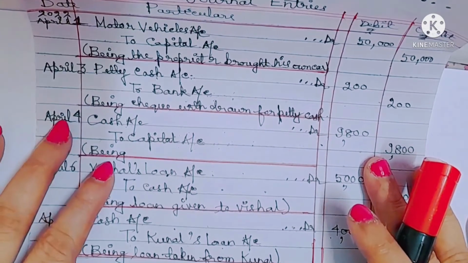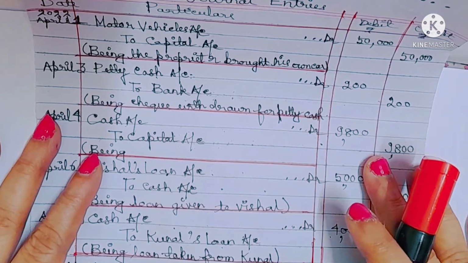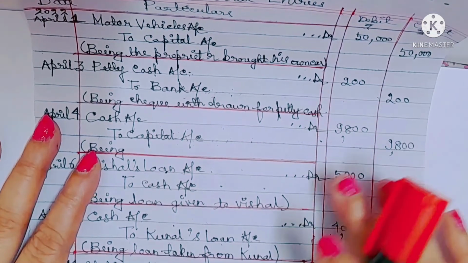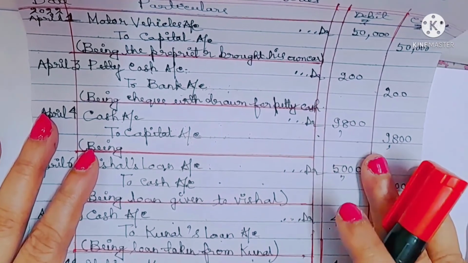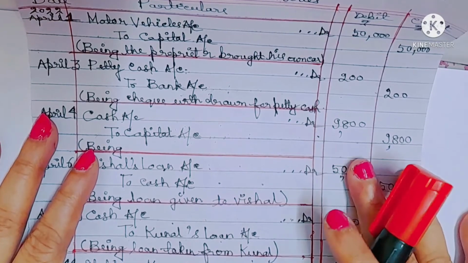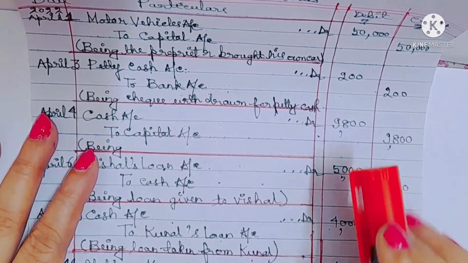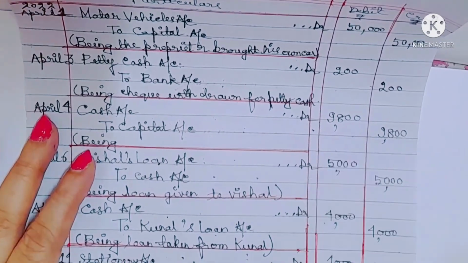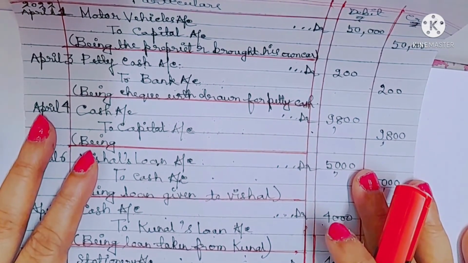Mark my words. And who knows, you might fall in love with accounts after some time and solve the same problem as many times as possible. Then the conception will become very clear and your speed will also increase. Maybe something is still difficult to understand.